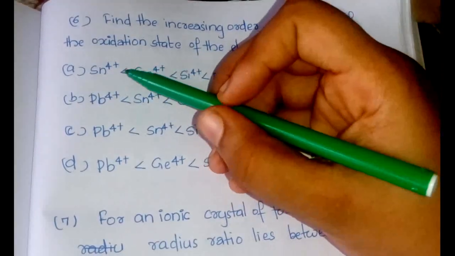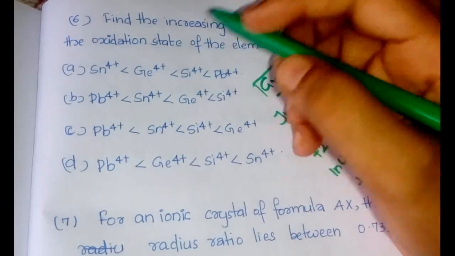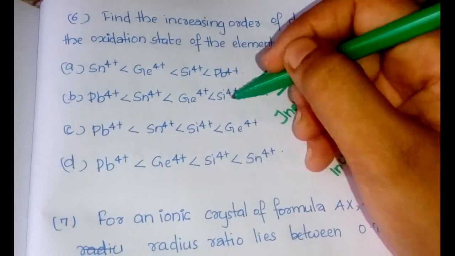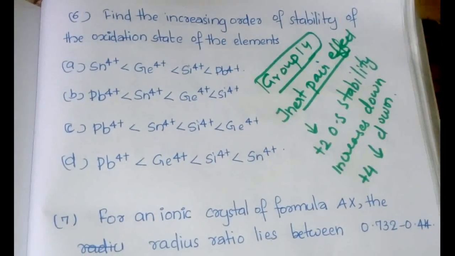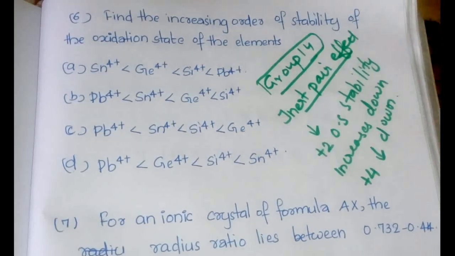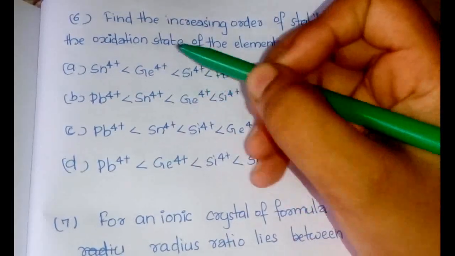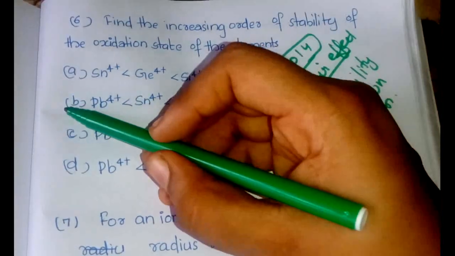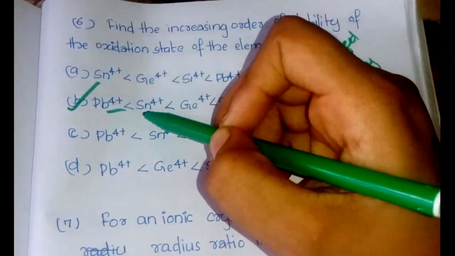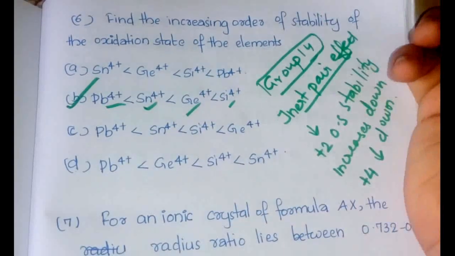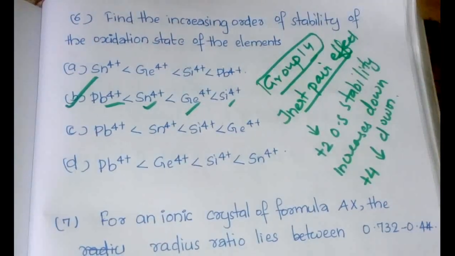Here we have the +4 oxidation state, so it should decrease down the group, and therefore silicon has the most stable +4, then germanium, tin and lead. So the increasing order is just the opposite, that is option B: lead, tin, germanium and silicon.